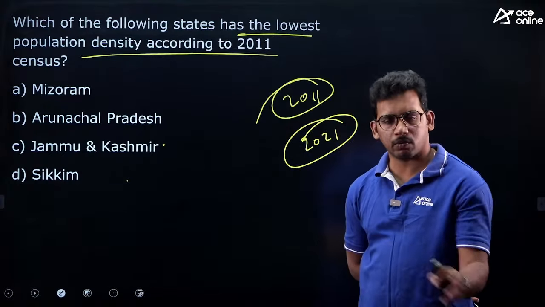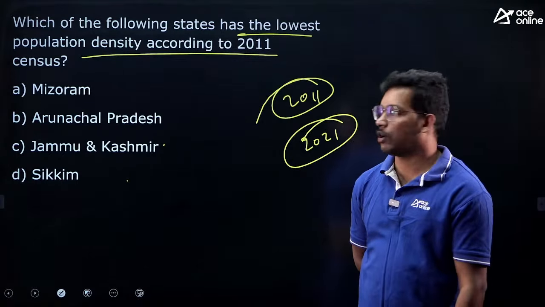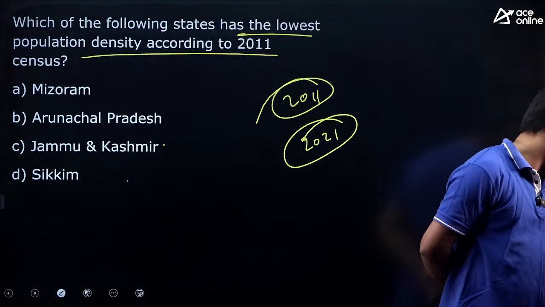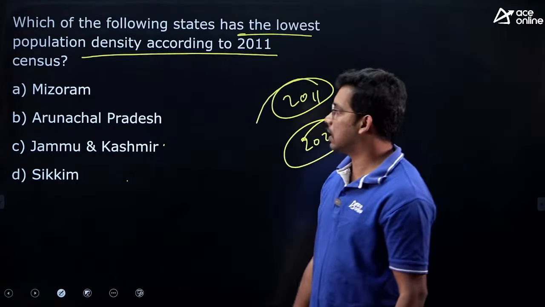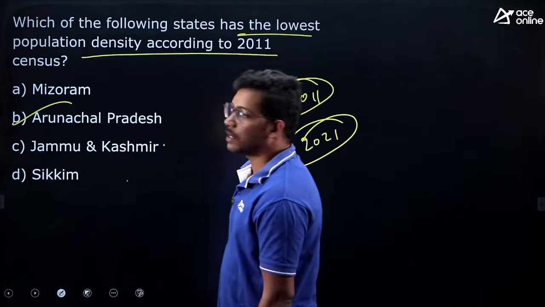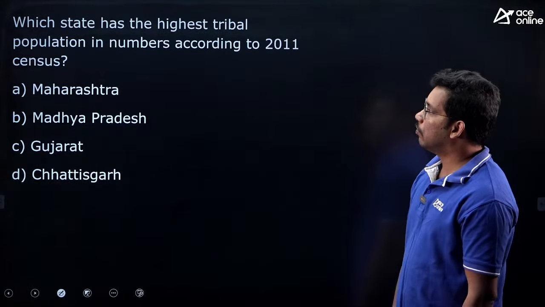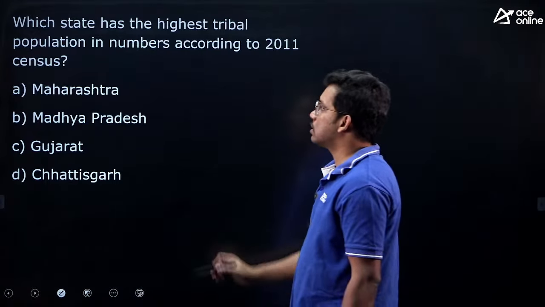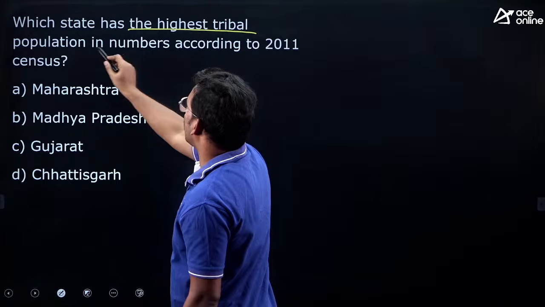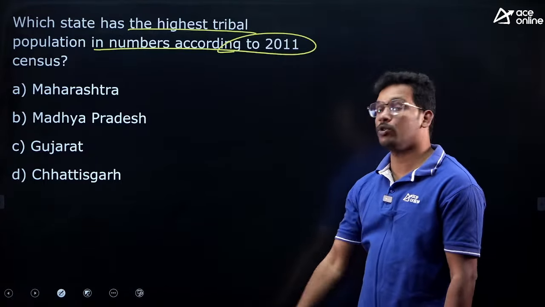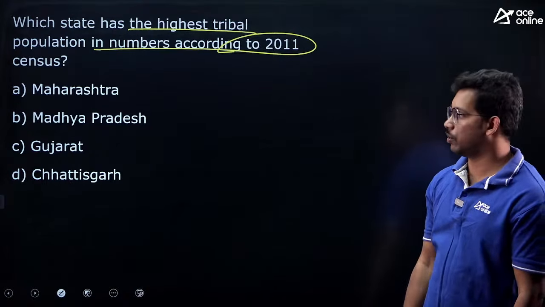Population density means how many people are residing per square kilometer. Yes, very good. A lot of people answered correctly immediately. Arunachal Pradesh is the state with the lowest population density. One more question from census. Which state has the highest tribal population in numbers according to the 2011 census? This is human geography. You need to know about the census also.